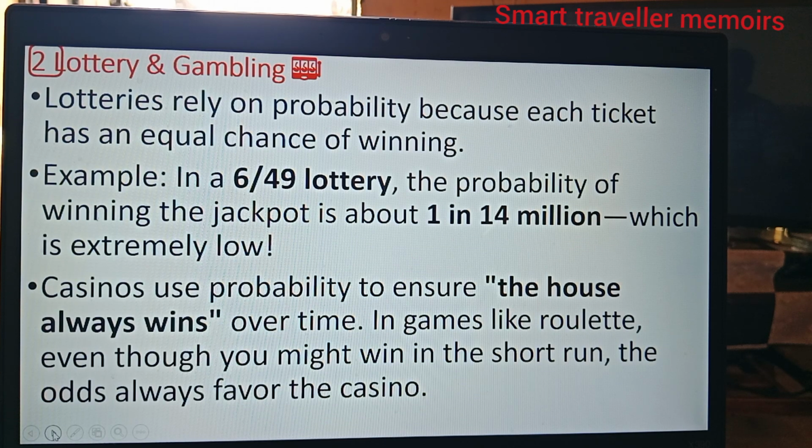The second one I'll pick is lottery and gambling. Lotteries rely on probability because each ticket has a chance of winning. Example, in a 6/49 lottery, the probability of winning the jackpot is about 1 in 14 million, which is extremely low. Casinos use probability to ensure the house always wins over time. In games like roulette, even though you might win in the short run, the odds always favor the casino.